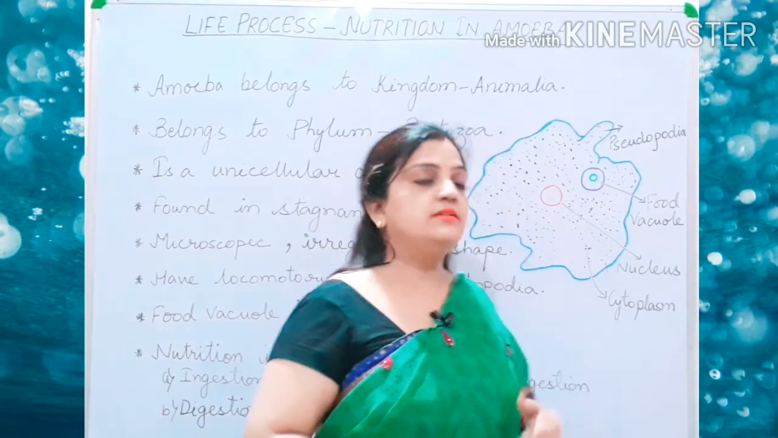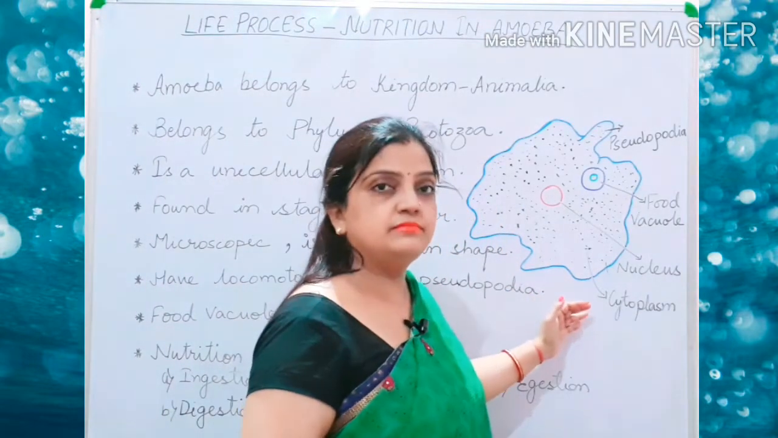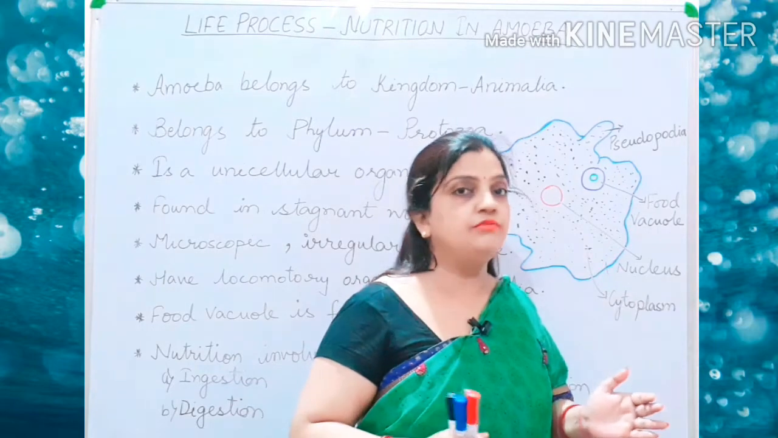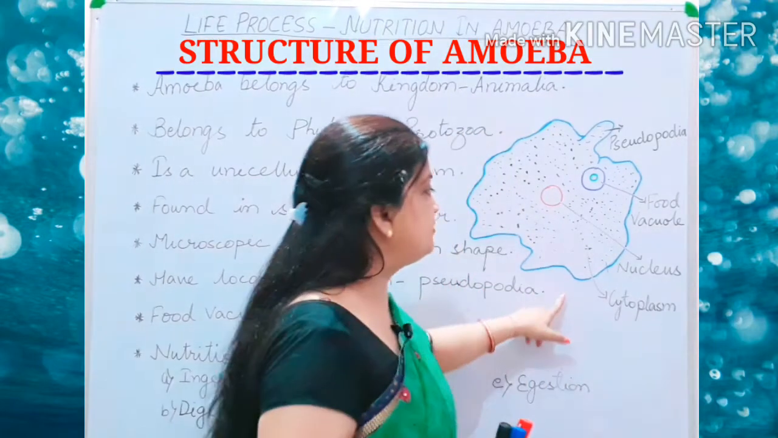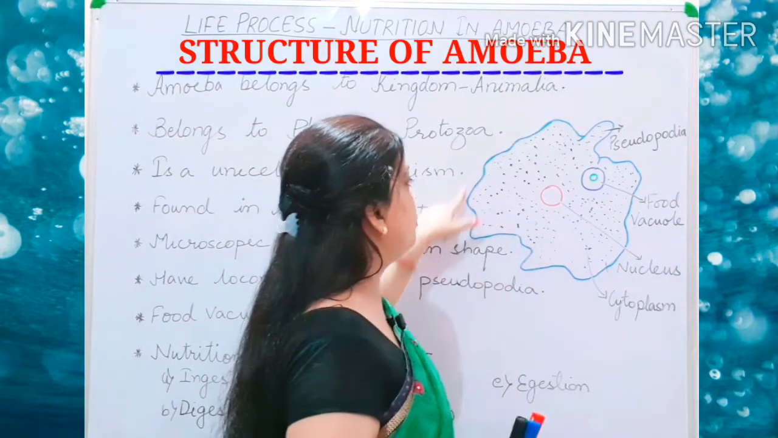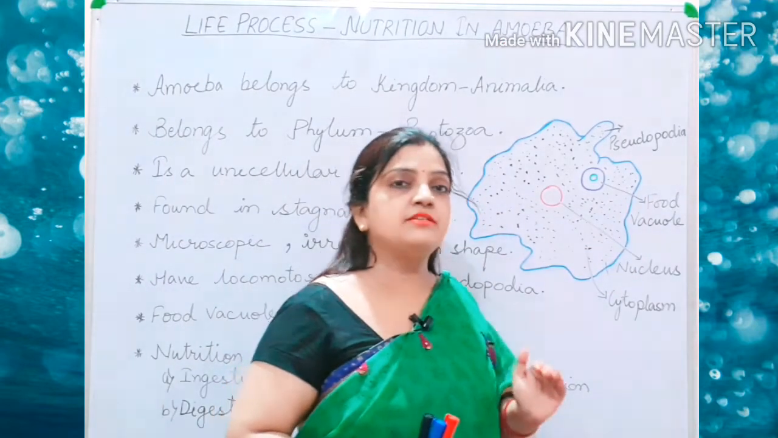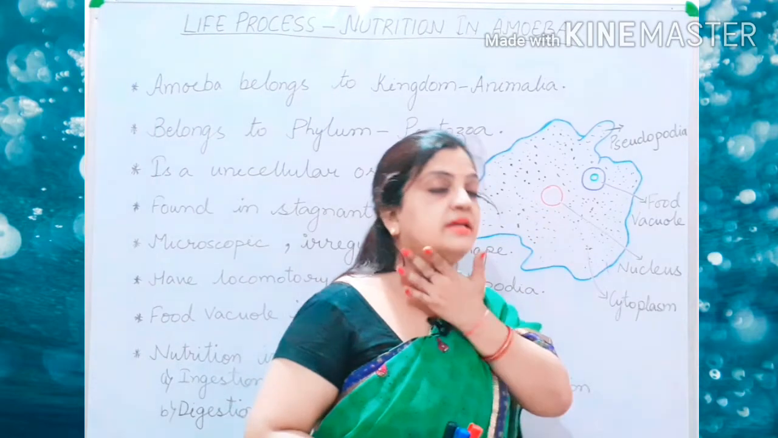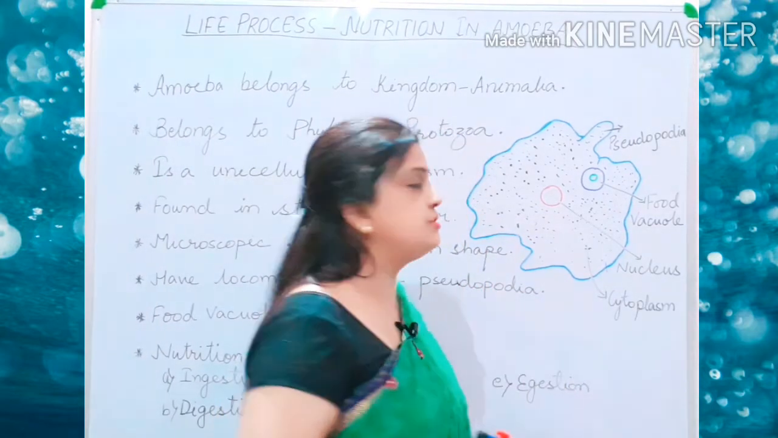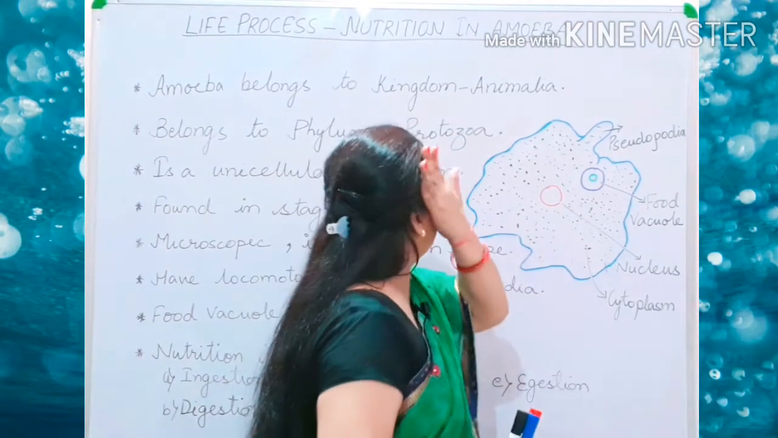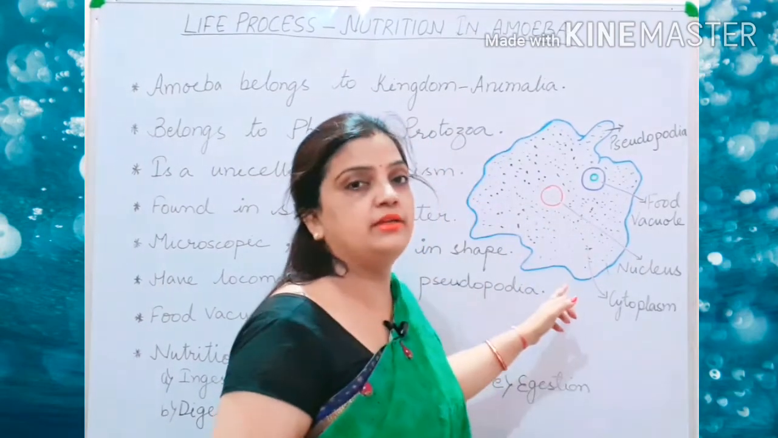Now children, let us understand the diagram, the behavior, the body structure of the amoeba. Now on my left side you can see that I have drawn an irregular shape structure. I told you all that amoeba is not having a fixed body shape. The body is irregular in shape. So you can see in the diagram that the body is irregular in shape.